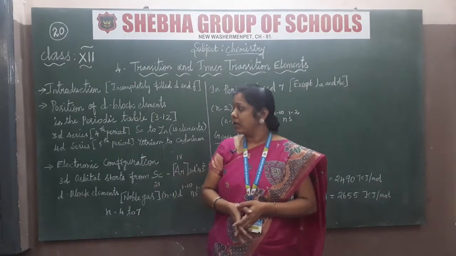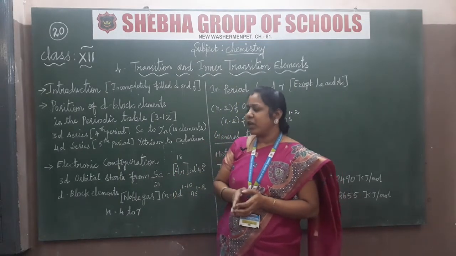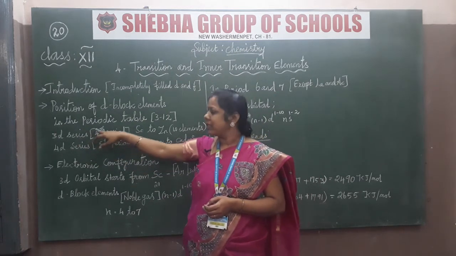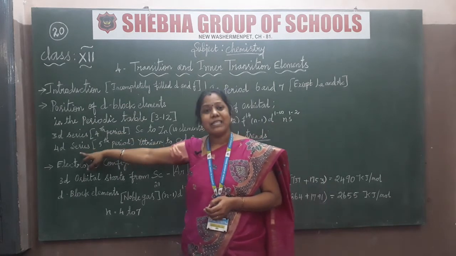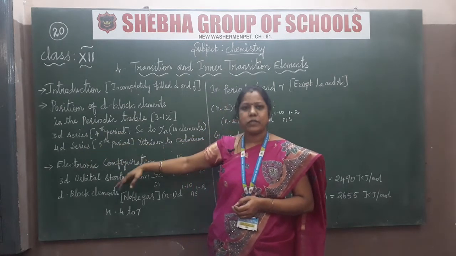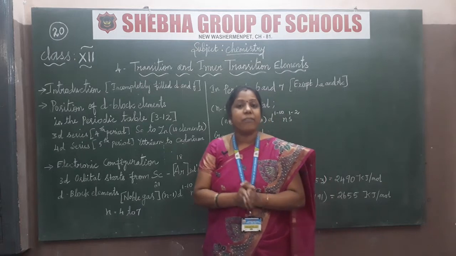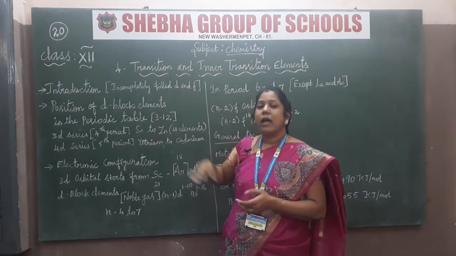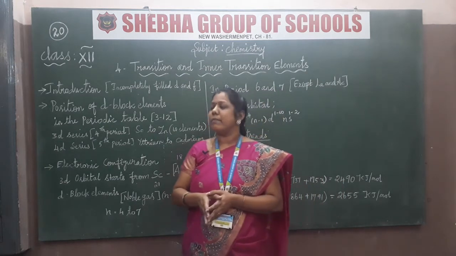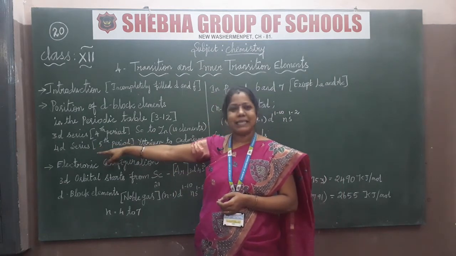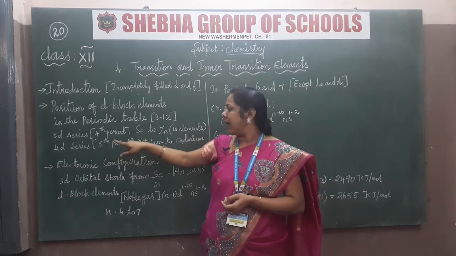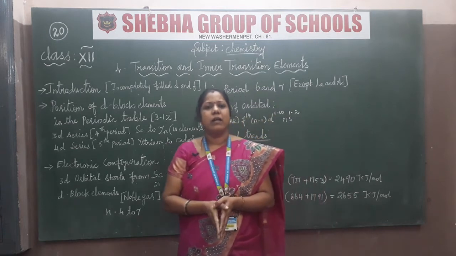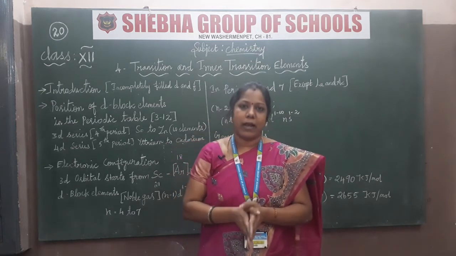You have to consider the fourth period of the periodic table, that is the 3D series, okay. If it is the 3D series, that is the fourth period; if it is the 4D series, that is the fifth period. Likewise we have to consider the number of periods going on in the table, okay. For example, scandium to zinc contain 10 elements, and the 4D series is the fifth period, from yttrium to cadmium. So the D block elements are arranged like this in the periodic table, okay.